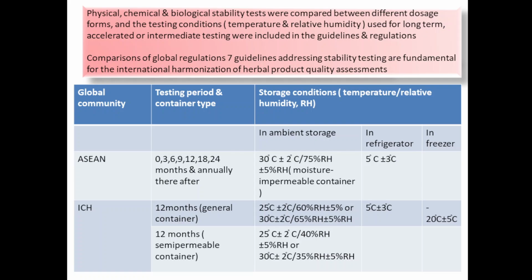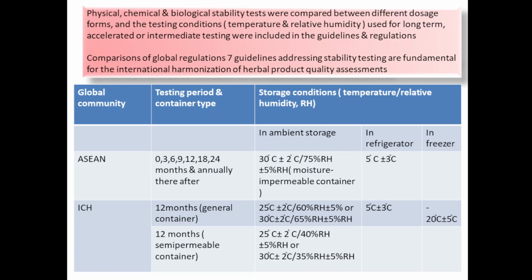Long term, accelerated, and intermediate testing were included in the guidelines and regulations. The product is stored at different temperature conditions and relative humidity. First is long term, second accelerated, and third intermediate. During that, physical, chemical and biological parameters are studied.